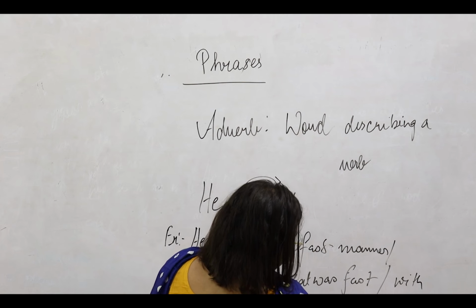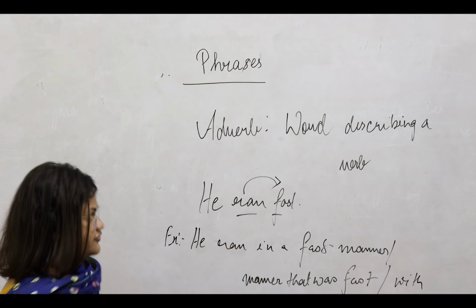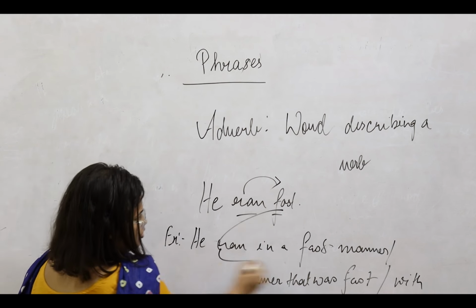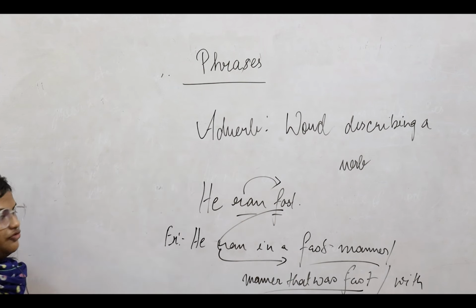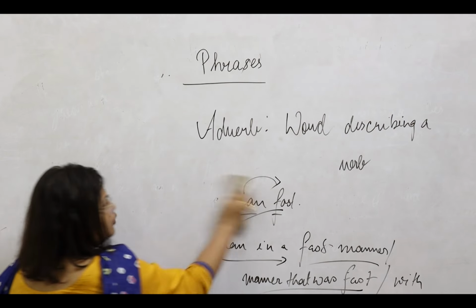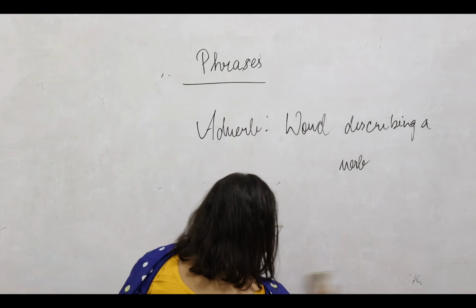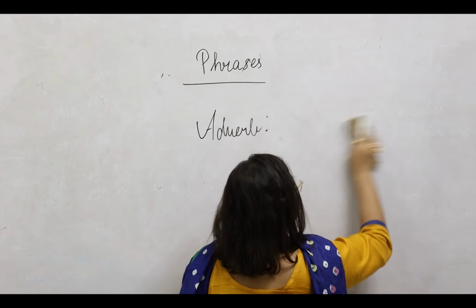So we have different ways of saying one sentence. However, we always have to keep in mind that the meaning of the sentence remains the same. We are just replacing one word with a group of words, where the meaning remains the same. So now let us look at a few more examples.